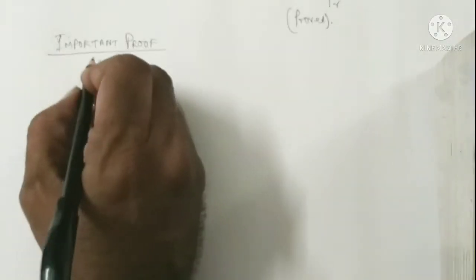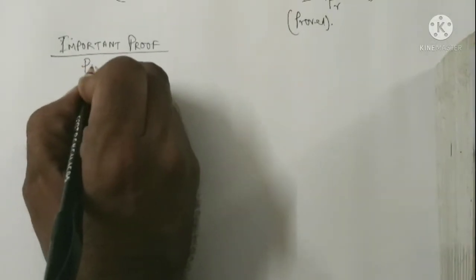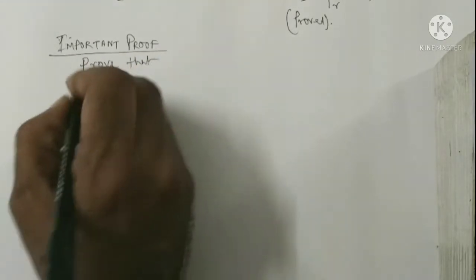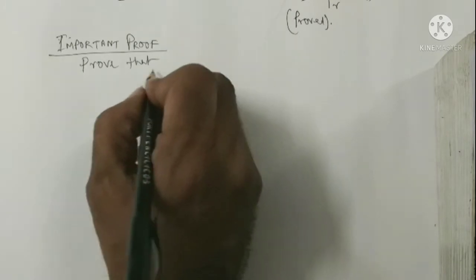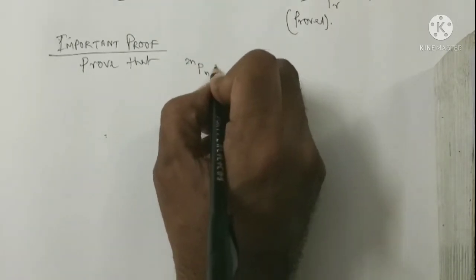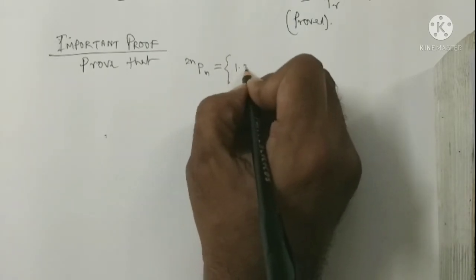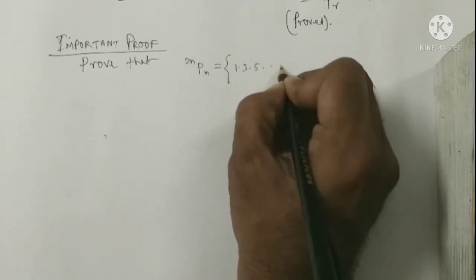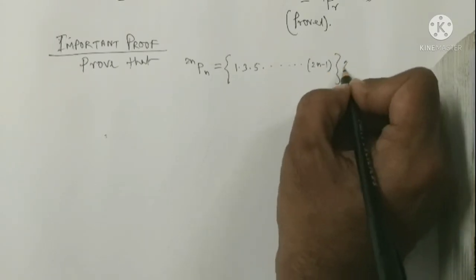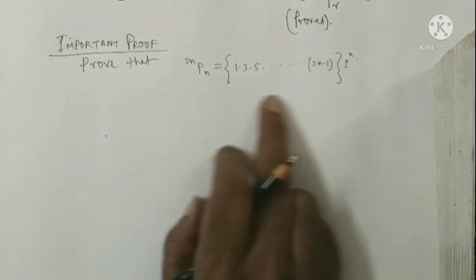Another important proof we are establishing here. Prove that 2nPn equals 1, 3, 5 and so on up to 2n minus 1, times 2 to the power n.